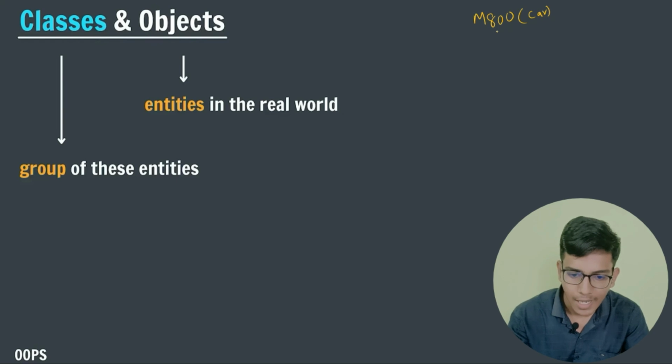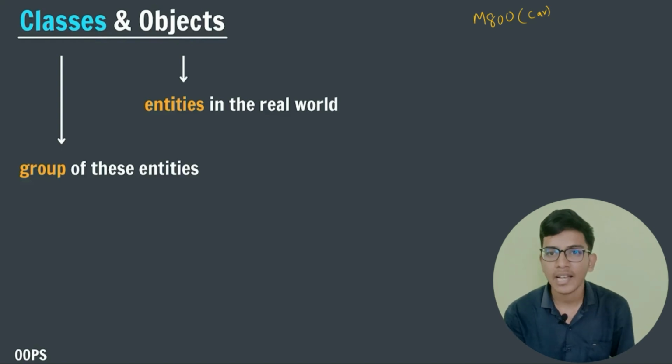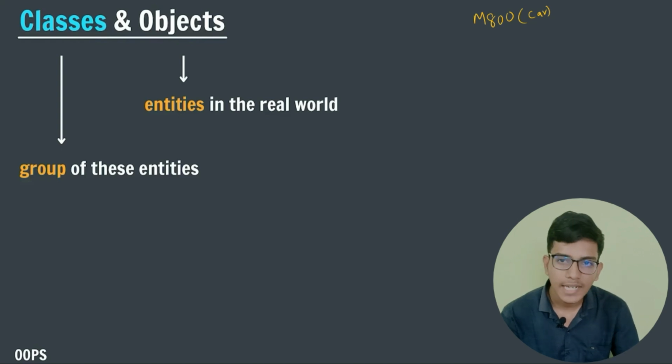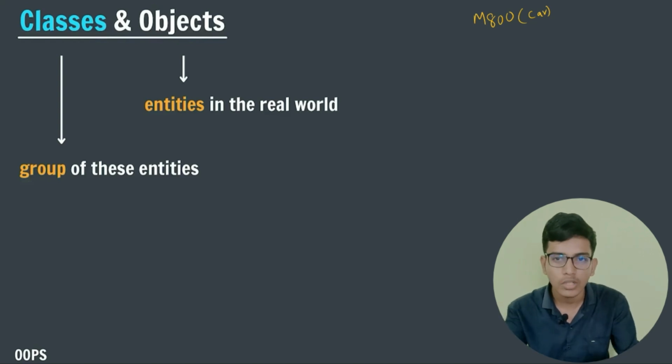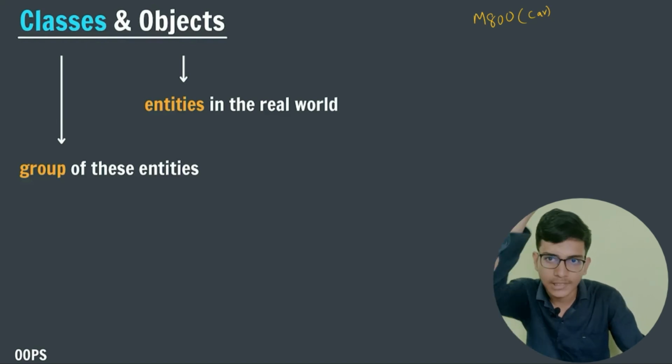So here, first of all, for the car, I am building or describing the overlay, the structure or the blueprint of the car. Suppose a car has four tires, a car has a steering, a car has seats greater than or equal to four, a car has a driver, and a car has a roof.